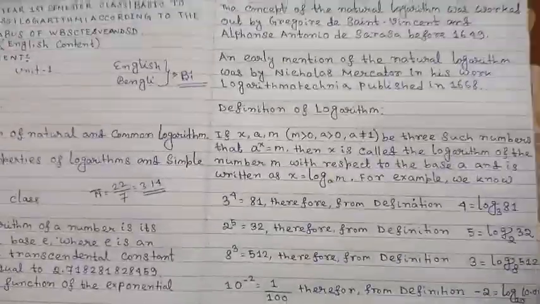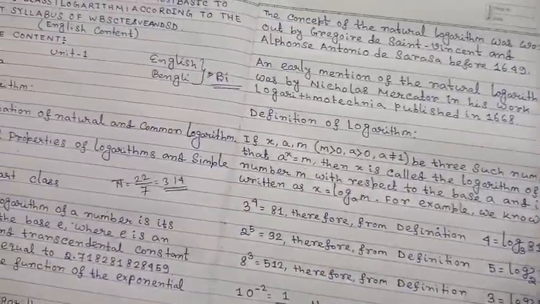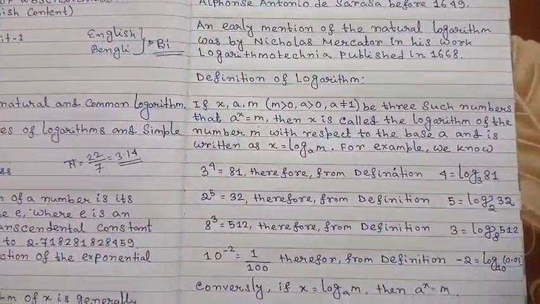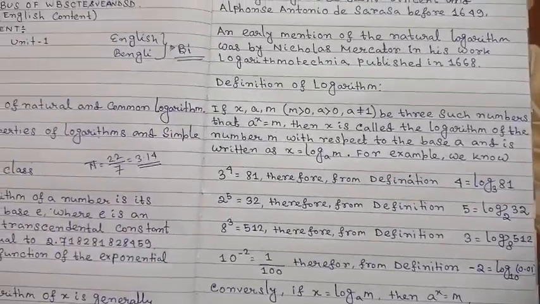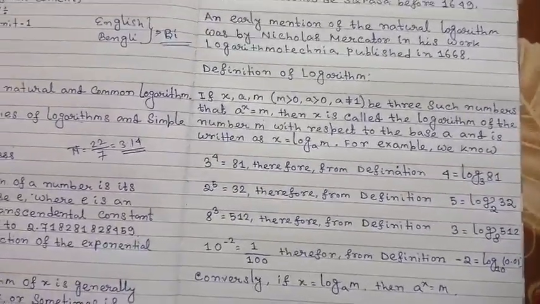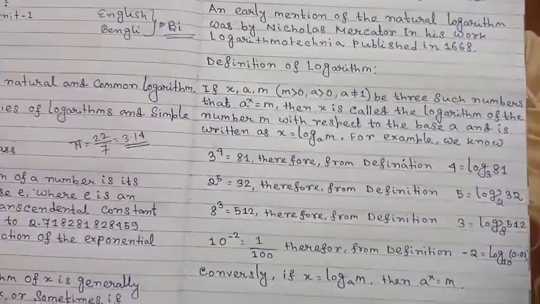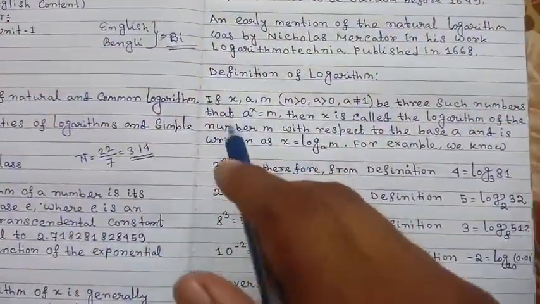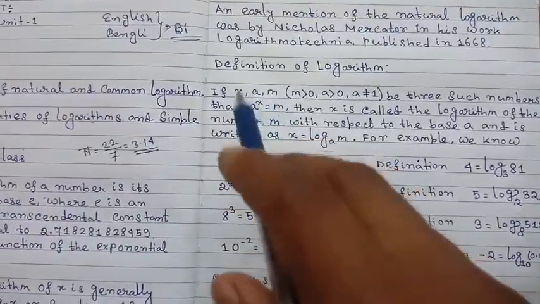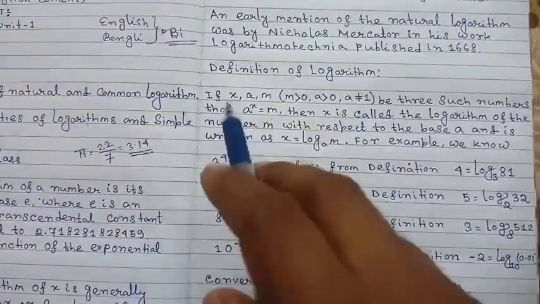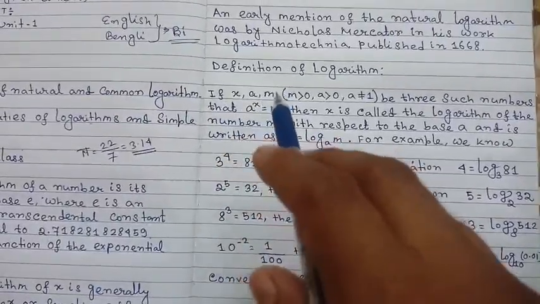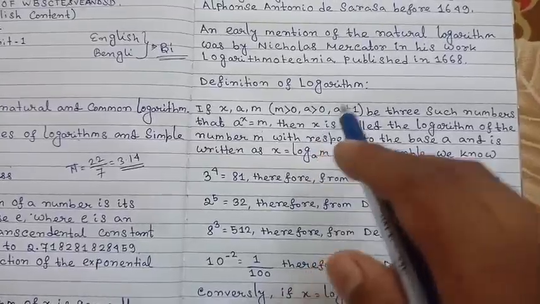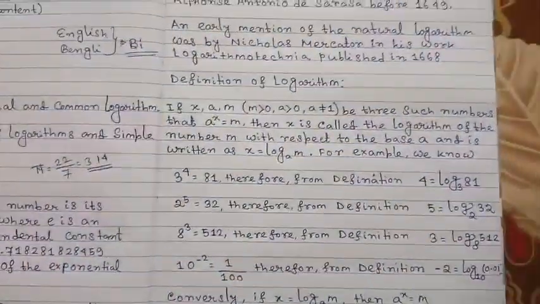Next part: what is a logarithm? If we don't know what a logarithm is, then how can we define a natural or a common logarithm? First of all, the definition of logarithm is very important, so listen very carefully. What is the definition of logarithm? If x, a, m are three numbers, where m is greater than 0, a is greater than 0 and a is not equal to 1.